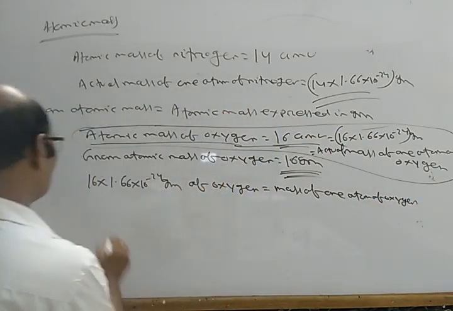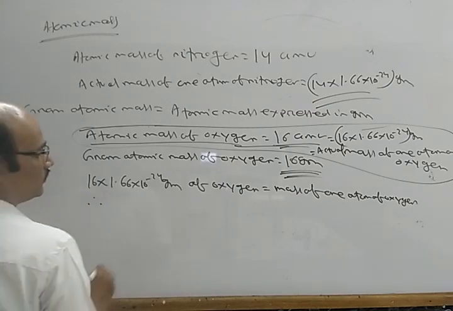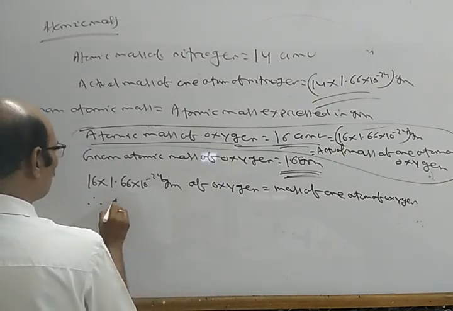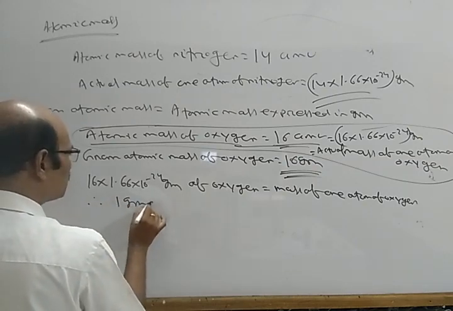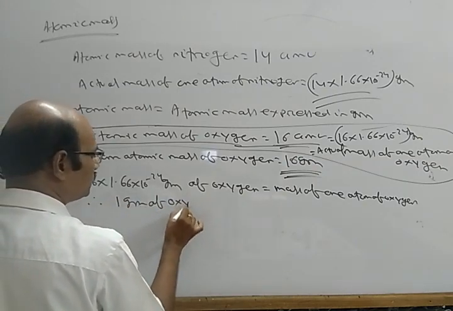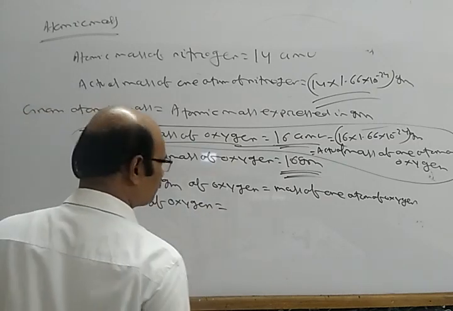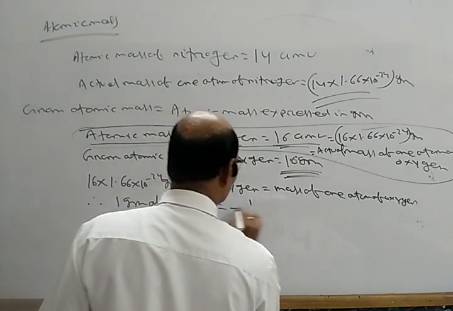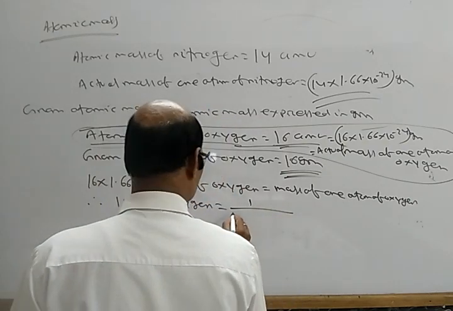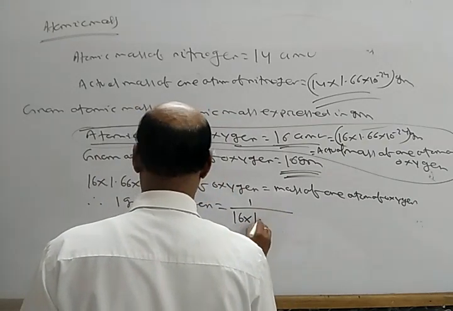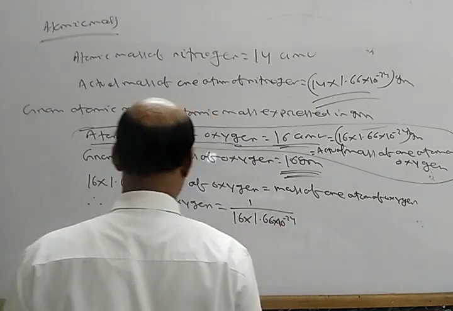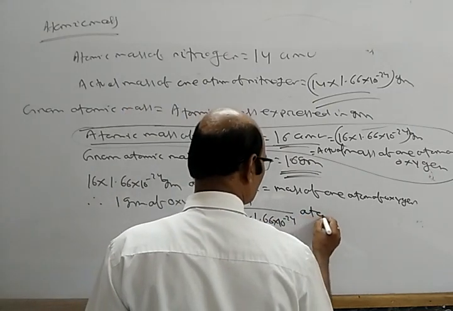Therefore, one gram of oxygen equals 1 by 16 into 1.66 into 10 power minus 24 atoms of oxygen.